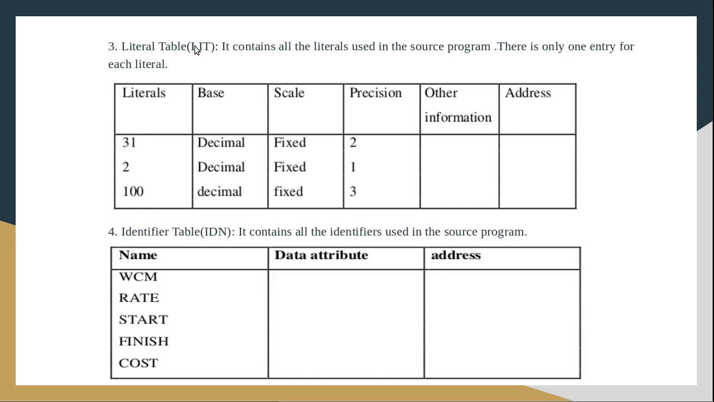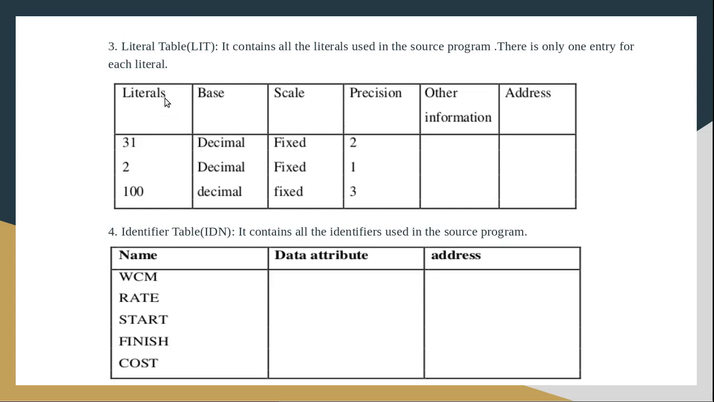Then we have the literal table. The literal table is represented by LIT, and the terminal table is represented by TRM. What is the purpose of the literal table? What is a literal? Literal means constants. So the literal table contains all the tokens of the type constants, or literals. All the constants or literals in our source program will be stored in the literal table along with some attributes.